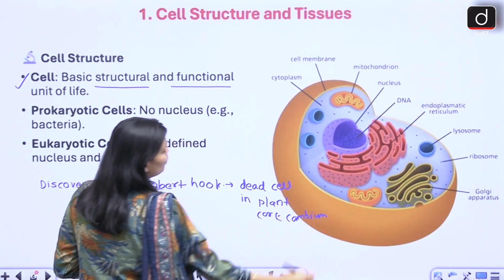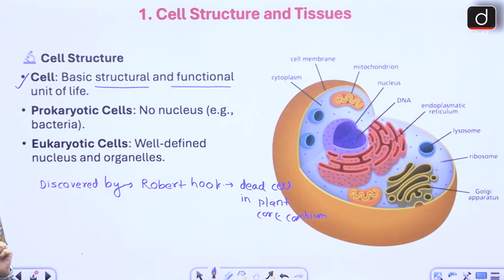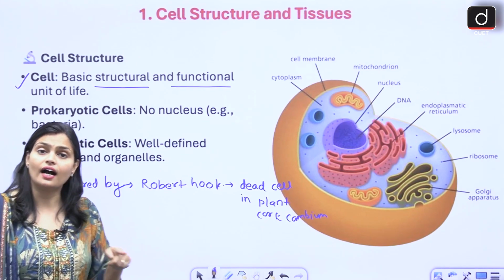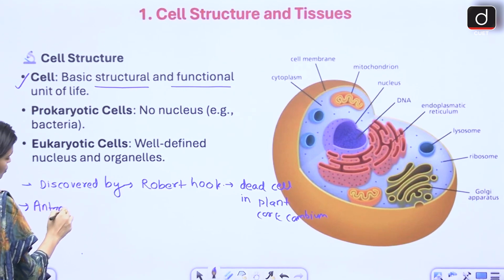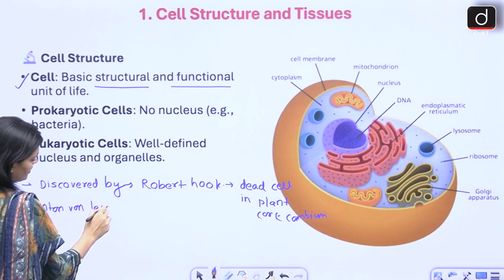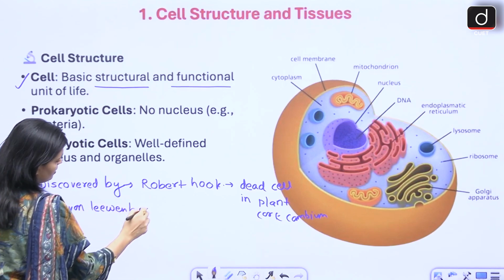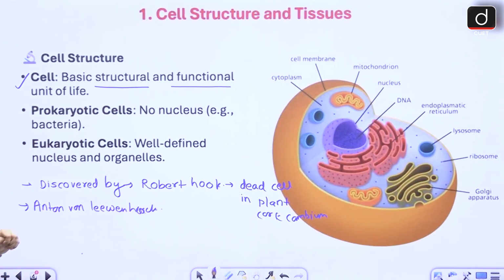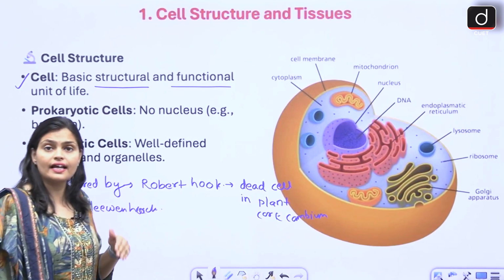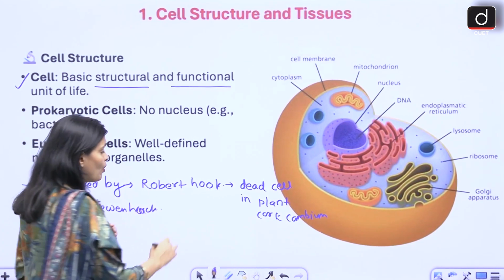Now after Robert Hooke discovered the cell, Anton von Leeuwenhoek came, right? Now he discovered live cells in pond water.